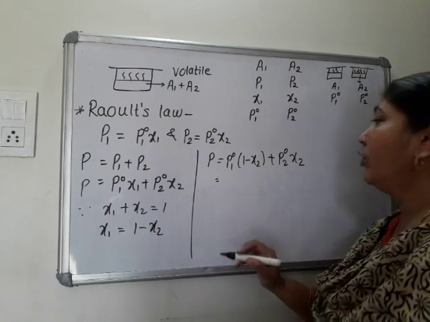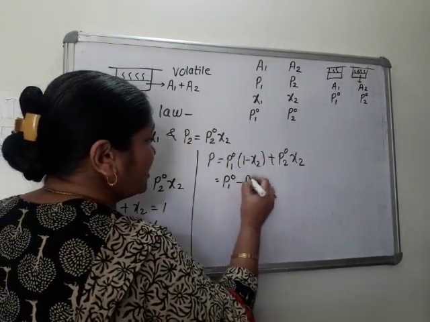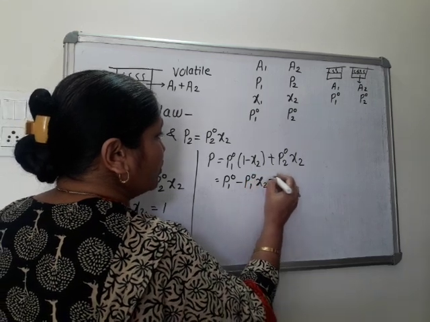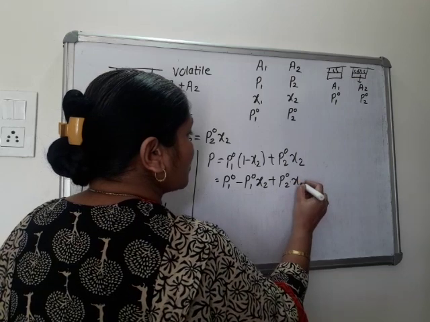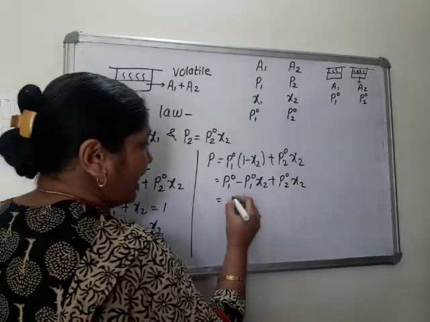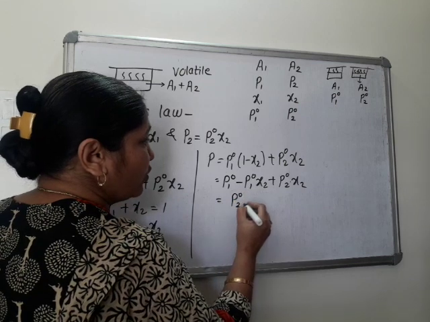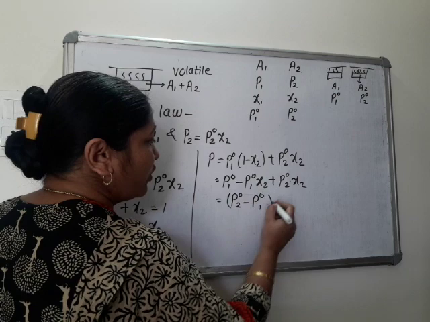Open the bracket. What do we get? P01 minus P01 x2 plus P02 x2. Now we can take x2 common. So we can write this as P02 minus P01 into x2, right?